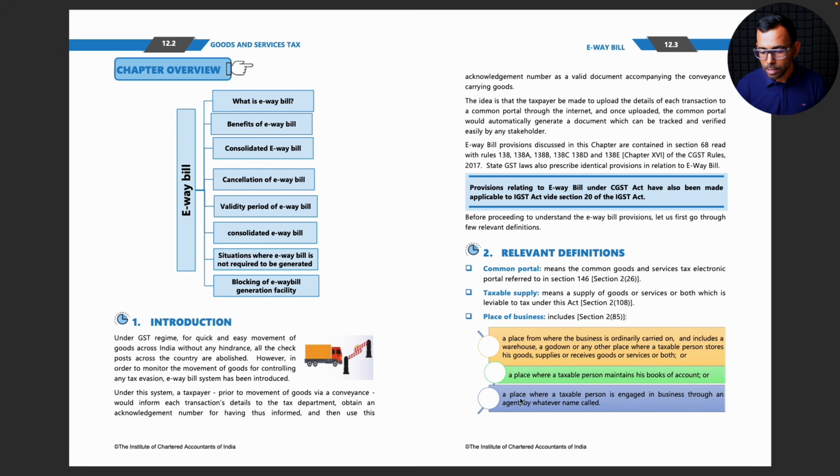The third place is a place where the taxable person is engaged in business through an agent by whatever name called. So it's not just my first place of premises that is included. Let's say I do the business through an agent, so that place is also considered a place of business.